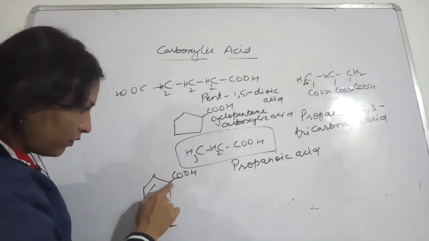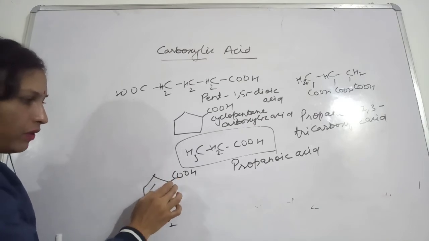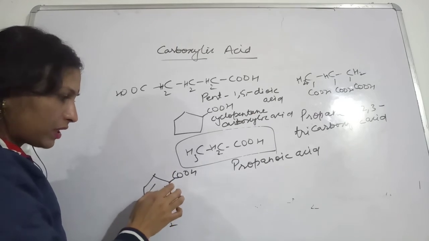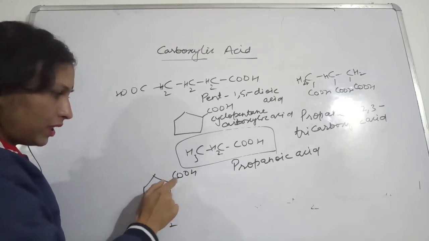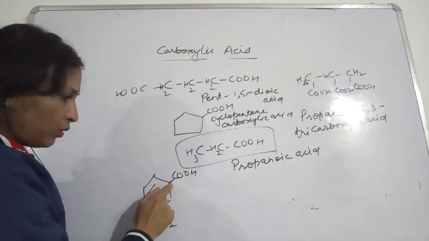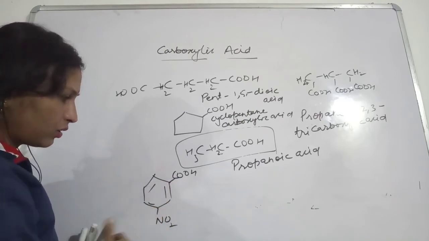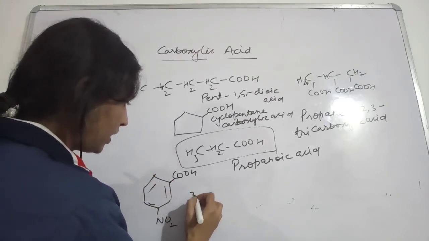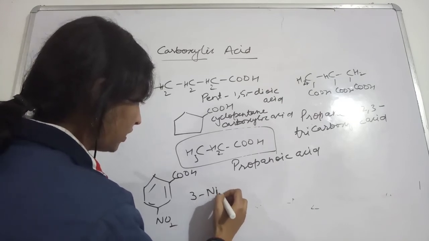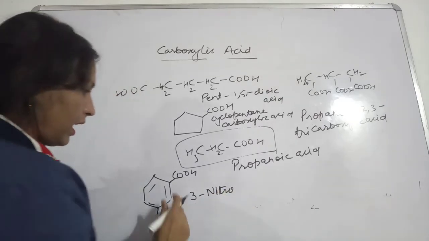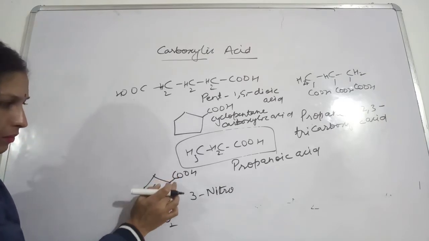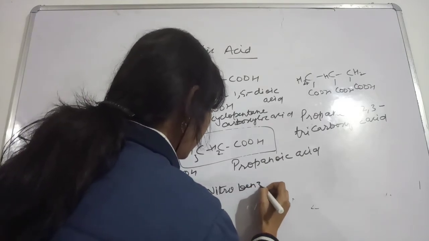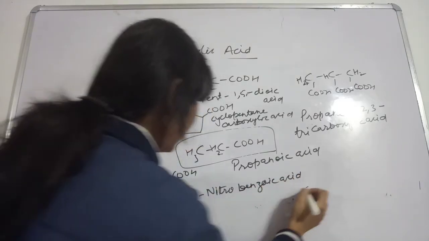So this will be called as the one. We are giving highest priority to this carboxylic acid, so we will start the numbering from the carbon possessing the carboxylic acid. So this will be given as 1, 2, 3. So the name of this compound will be 3-nitro, and this is called benzoic acid. Okay, so 3-nitro-benzoic acid. This will be the name of this compound.